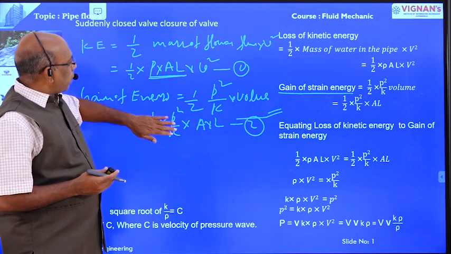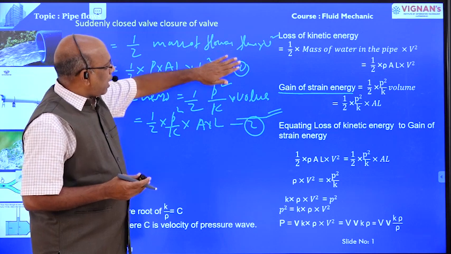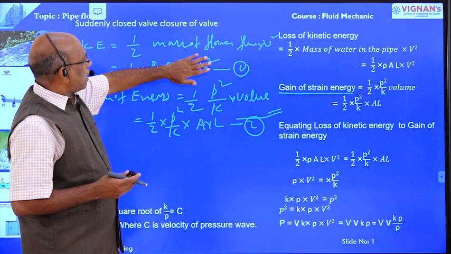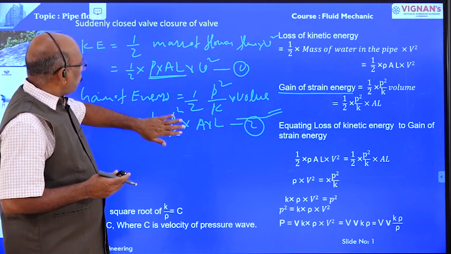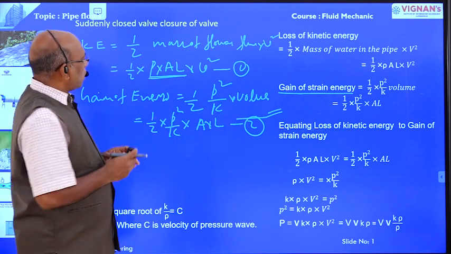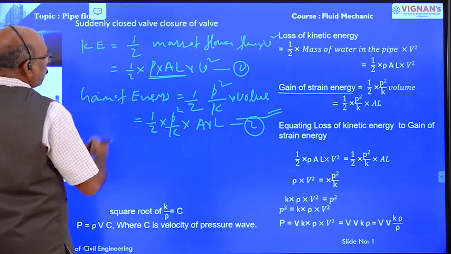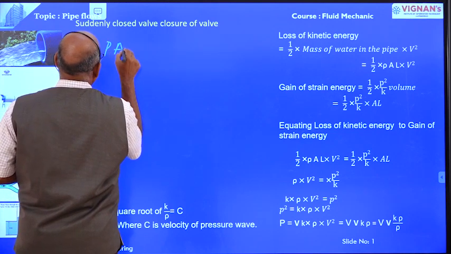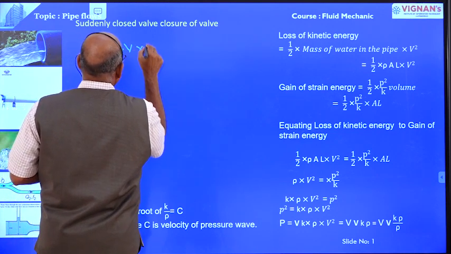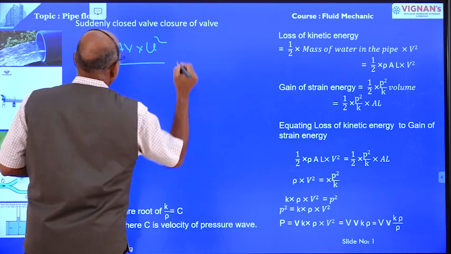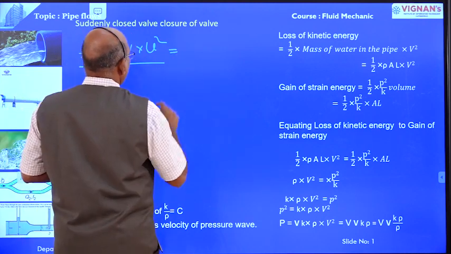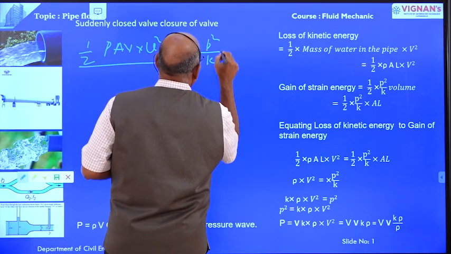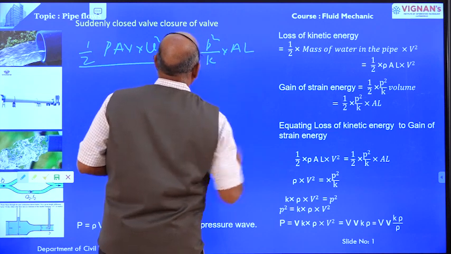Now we are going to equate these two equations, equation number 1 and equation number 2. Equation 1 represents the kinetic energy. Equation 2 is the gain of strain energy. Now equating these two equations, half rho A L into V square, this is the kinetic energy, equal to gain of strain energy, that is half P square by K into AL.